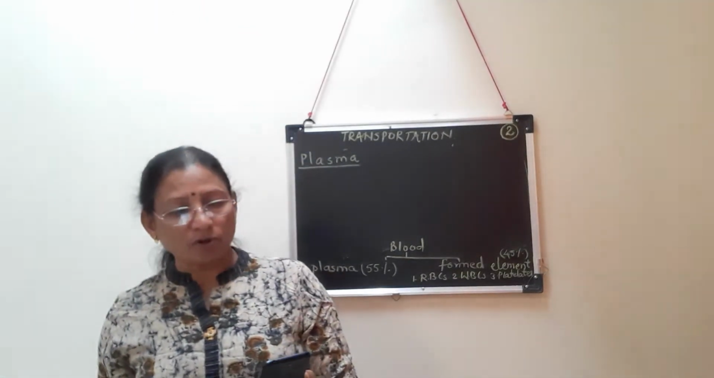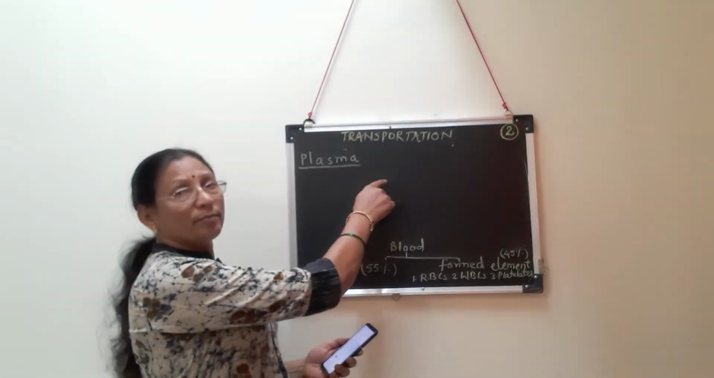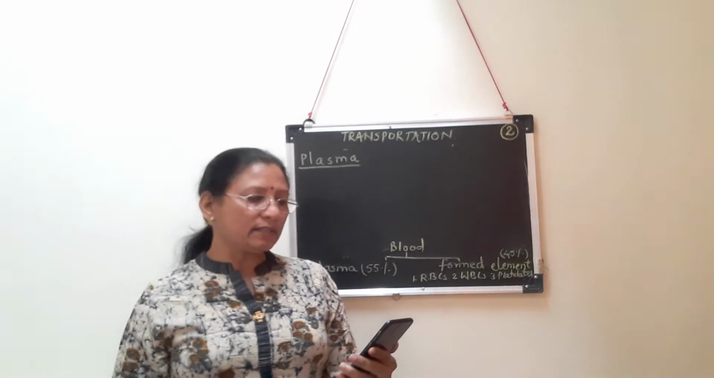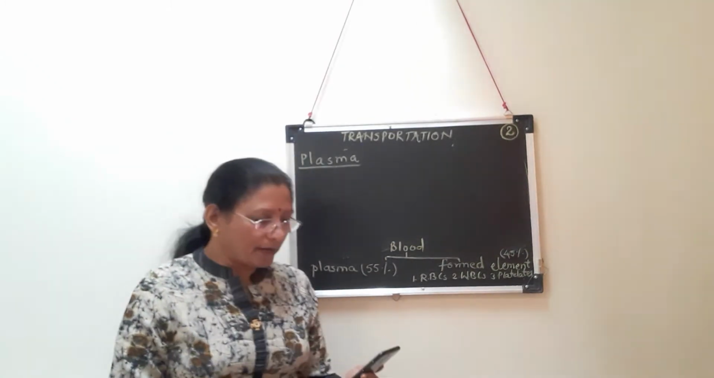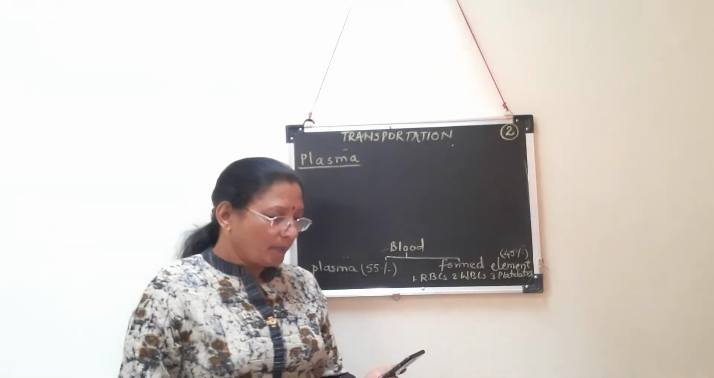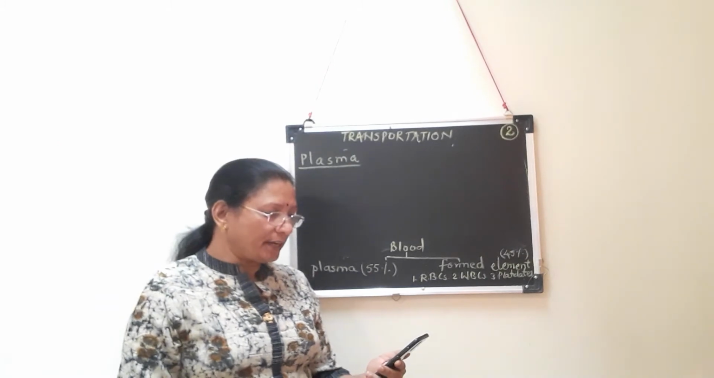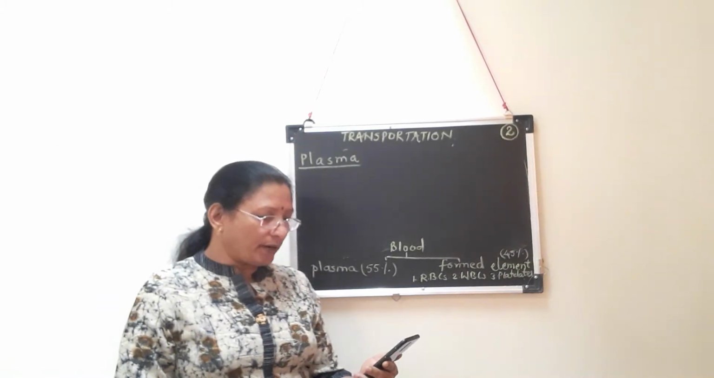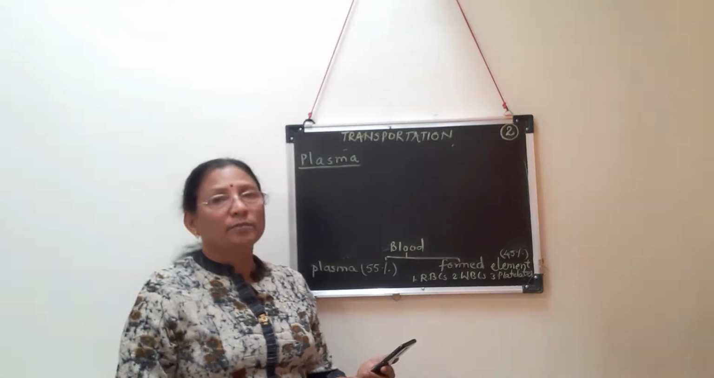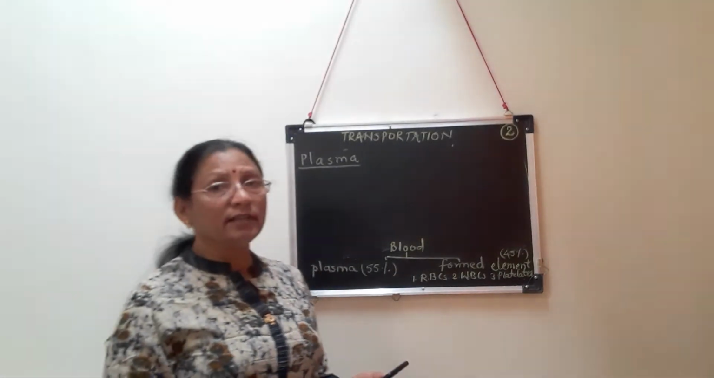Its components are water 90%. That means plasma, the liquid part, consists of 90% water. Secondly, it consists of proteins like albumin, globulin, properdin, prothrombin, fibrinogen, which perform different functions in the blood. Inorganic salts, some food material, waste material, regulatory hormones, anticoagulants, cholesterol and antibodies, along with dissolved gases, are present in the liquid part of the blood, that is, in the plasma. So you have to learn this by heart.